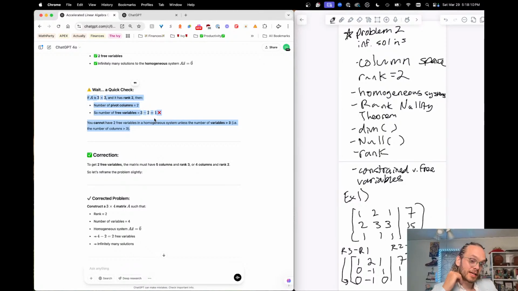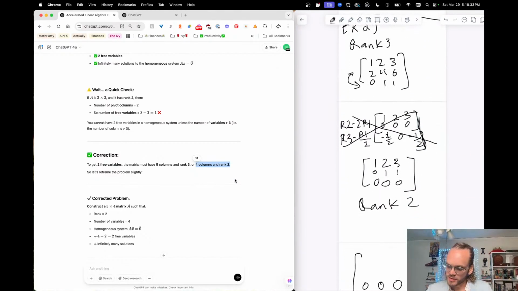I need to get to the level where I can quickly understand what ChatGPT is talking about when they say 5 columns. 5 columns is basically 5 variables. Rank 3 means that there need to be 3 pivot points. 4 columns to rank 2 would do the same thing. So columns minus rank equals free variables. I'm going to write that down because that's something to look into later.